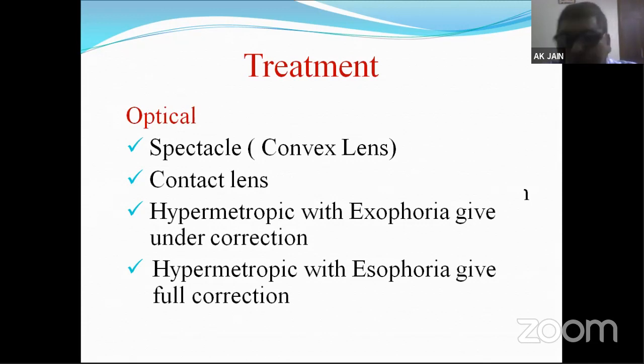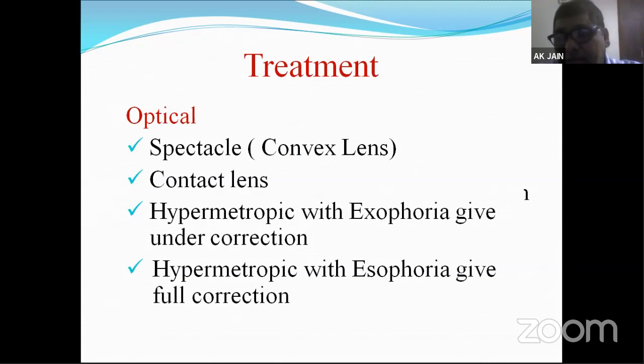Or there could be surgical changes in the curvature of the cornea, or these lenses can be implanted inside if the degree of hypermetropia is very high. But the most common treatment is optical, and that too is spectacles. Here we have to remember, while dealing with the spectacle correction of hypermetropia,